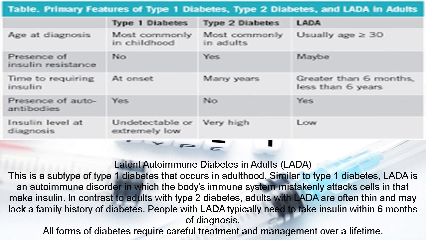Latent autoimmune diabetes in adults, LADA. This is a subtype of type 1 diabetes that occurs in adulthood. Similar to type 1 diabetes, LADA is an autoimmune disorder in which the body's immune system mistakenly attacks cells that make insulin. In contrast to adults with type 2 diabetes, adults with LADA are often thin and may lack a family history of diabetes. People with LADA typically need to take insulin within 6 months of diagnosis.